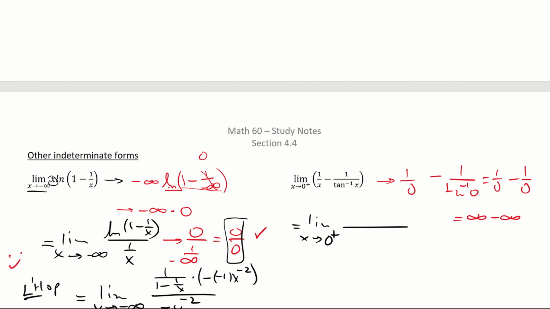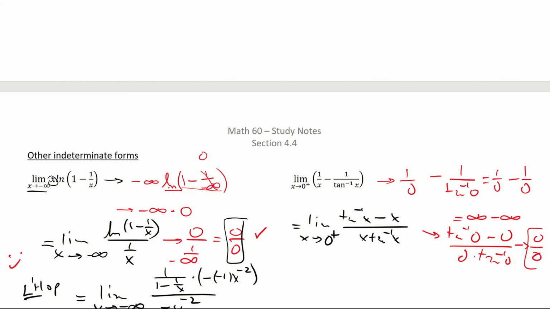We'll write the limit as x approaches 0 from the plus, and we're going to write it as a common denominator. That's right. x tan inverse of x, tan inverse of x minus x, and now we plug in. I hope it's L'Hopital: we have tan inverse of 0 minus 0 over 0 times tan inverse of 0. Yeah, this thing is going to 0 over 0, and L'Hopital is going to save us again.